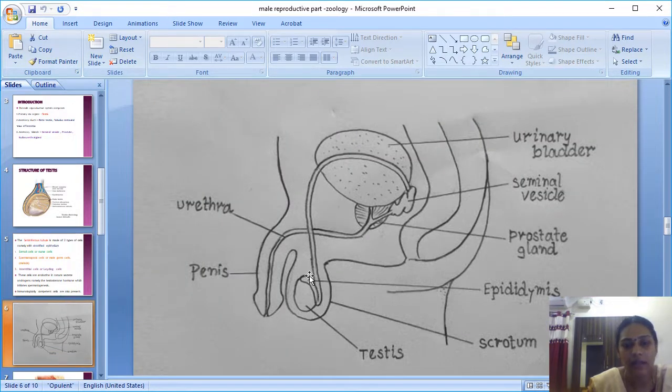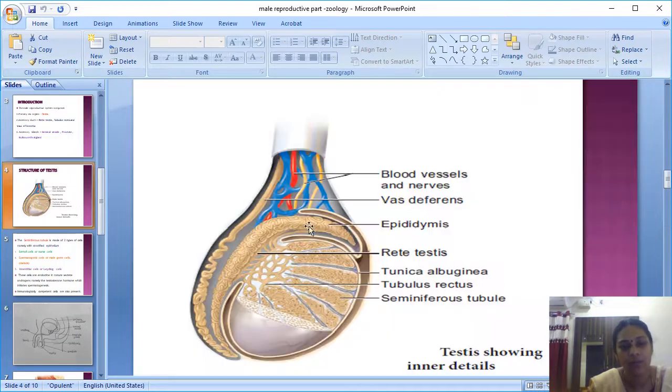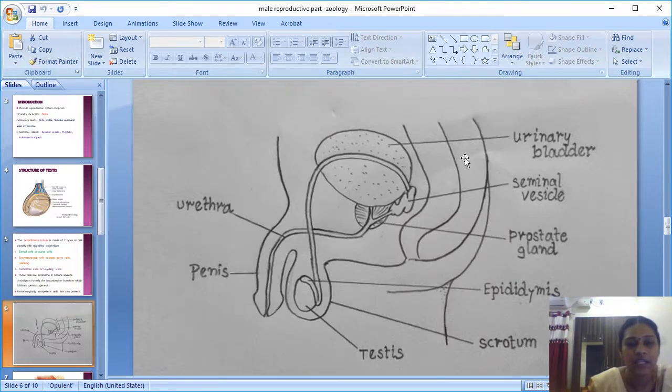So this part again explains: this is the testis. This part is the epididymis. The superior part of the testis is called the epididymis. And the rete testis, the tubulus rectus and the vas efferentia are all structures present inside the testis that we saw just now. So these are all the structures of the testis alone. This is not an organ; these are accessory ducts. Next I am coming to the remaining structures of the male reproductive system, the accessory organs.